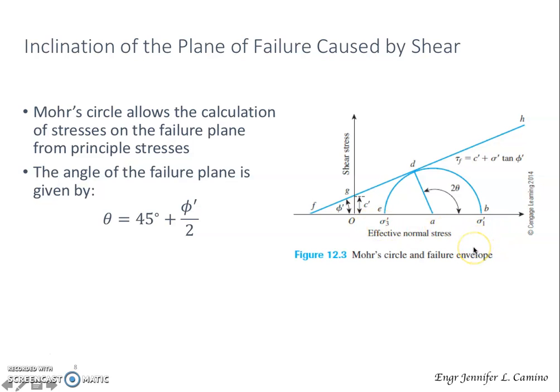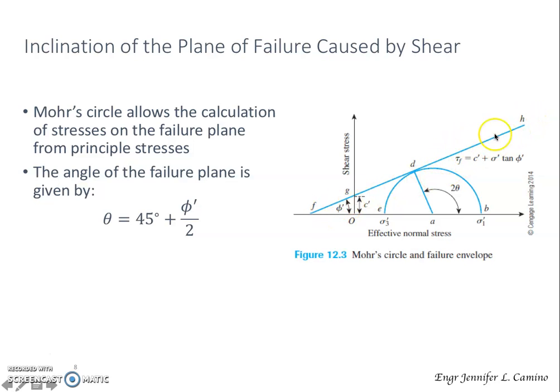Of course, we know that our major principal stress is denoted by sigma prime 1 and our minor principal stress is denoted by sigma prime 3. If we draw a tangent line on this Mohr circle, we have now our failure envelope. So this line that is tangent to our Mohr circle is our failure envelope.